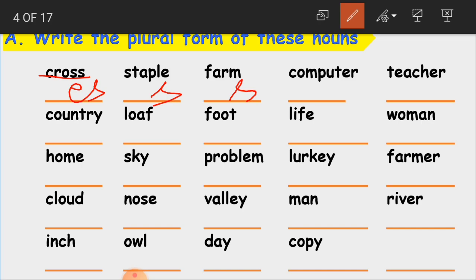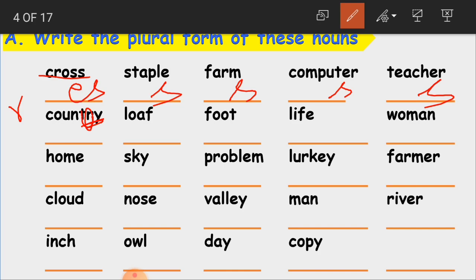When you add these letters to this word, then you will get the plural noun. Because we don't have much space here, I am just adding the ending letters. Clear, children? Computer, computers. Teacher, teachers. Only s. Country. See what is the ending letter here? Y. And the letter before it is R. Is R a vowel or a consonant?